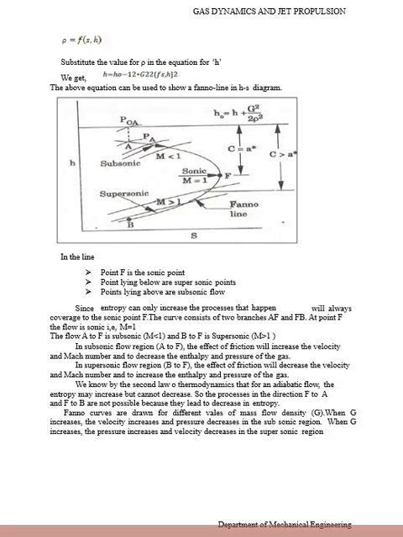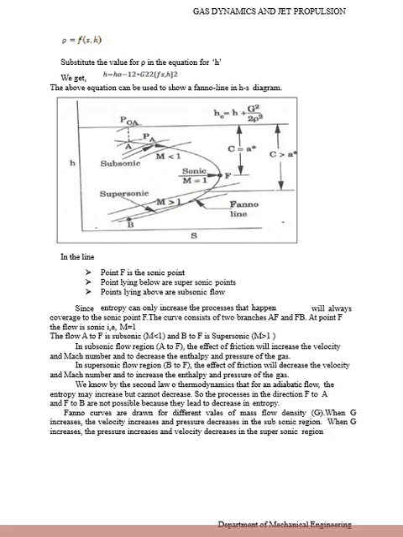Since entropy can only increase, the processes that happen will always converge to the sonic point F. The curve consists of two branches, A to F and B to F. At point F the flow is sonic, that is M equals 1. The flow from A to F is subsonic, that is M is less than 1, and from B to F is supersonic, that is M is greater than 1.